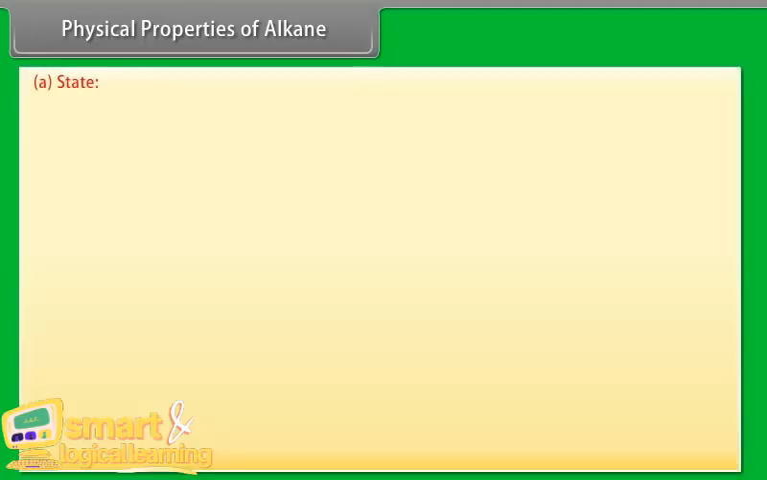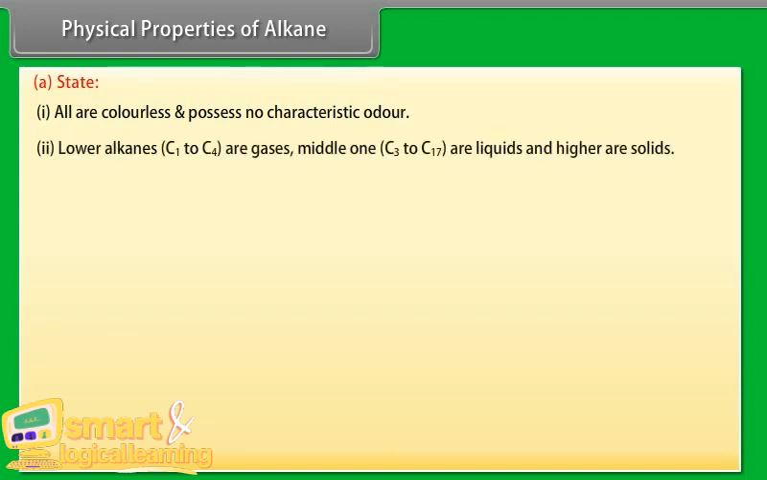Physical properties of alkanes. State. Number 1: all are colorless and possess no characteristic odor. Number 2: lower alkanes, C1 to C4, are gases. Middle ones, C5 to C17, are liquids and higher ones are solids.